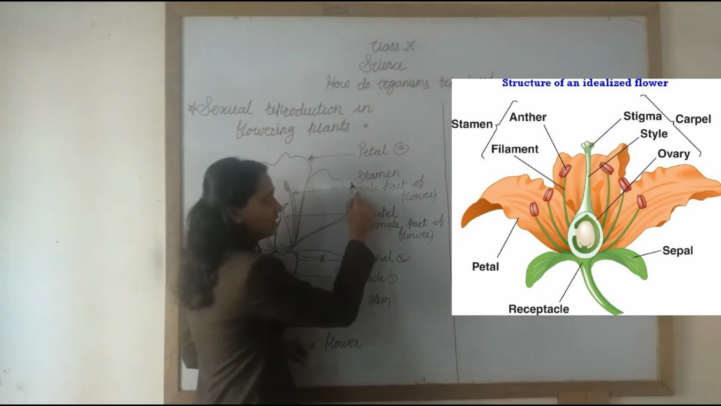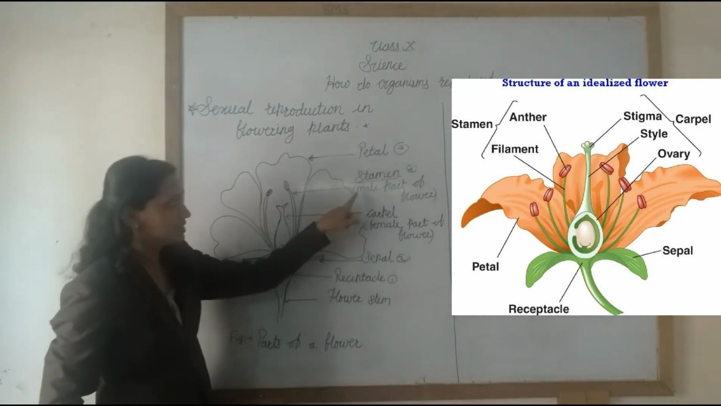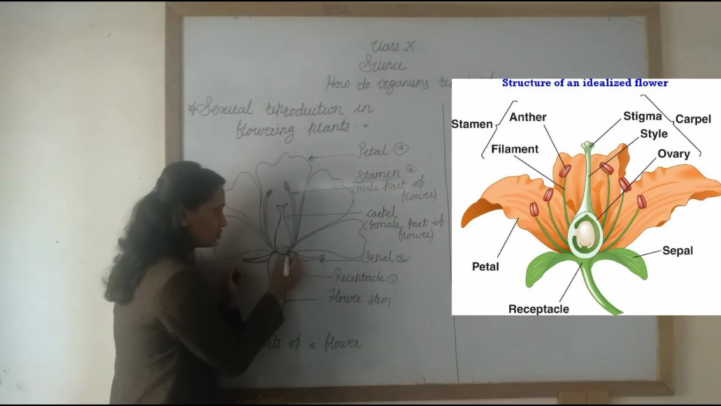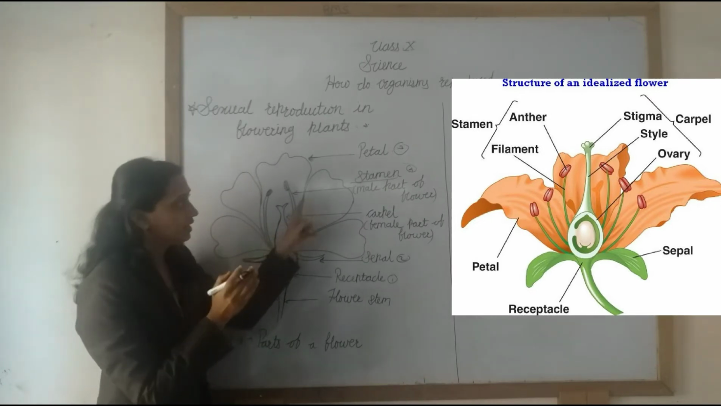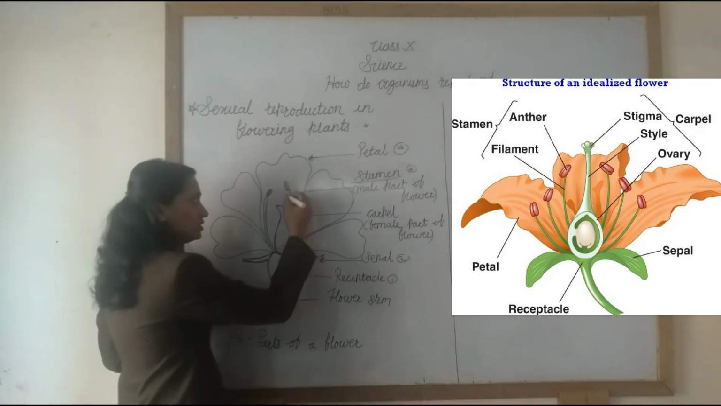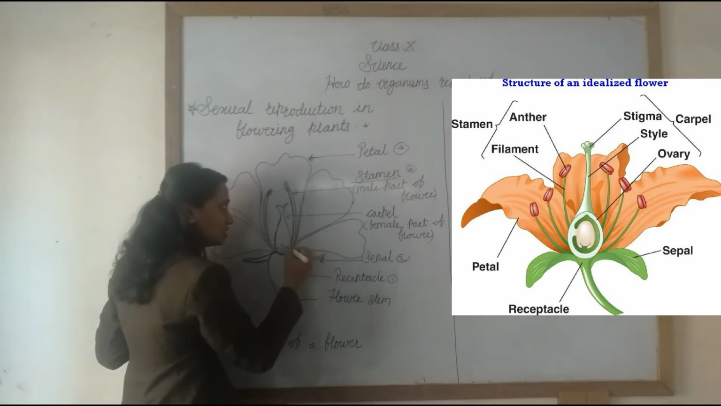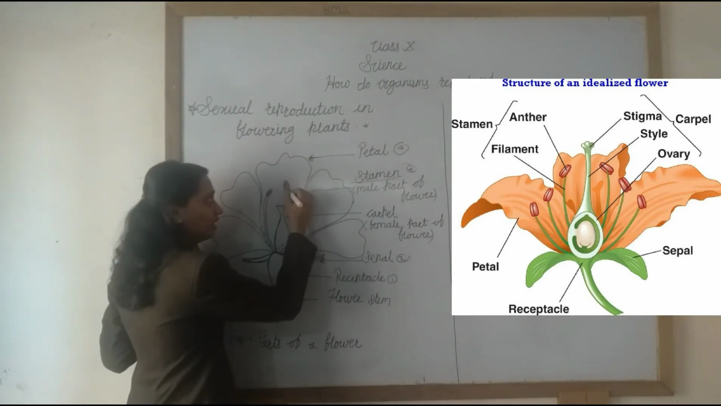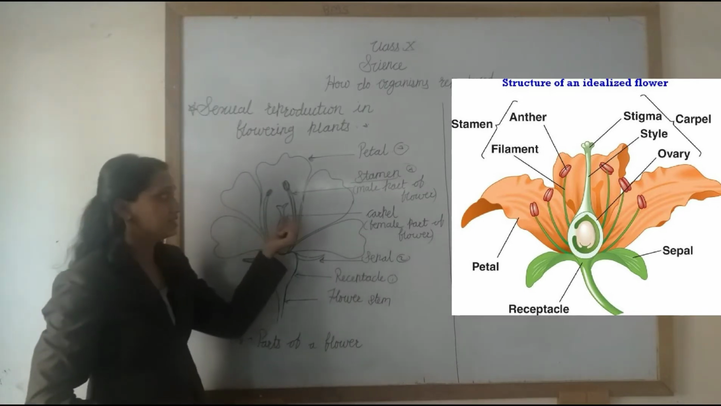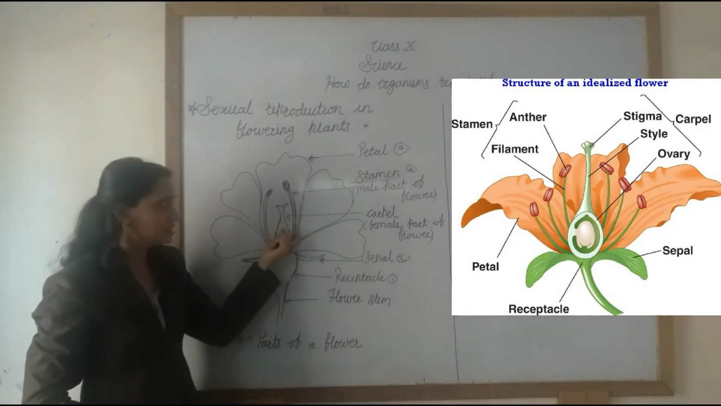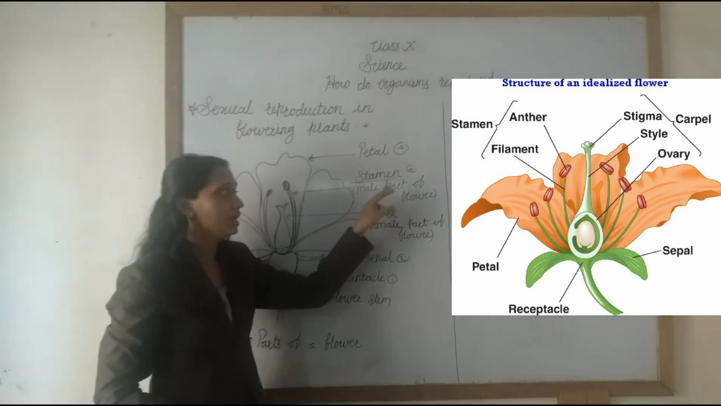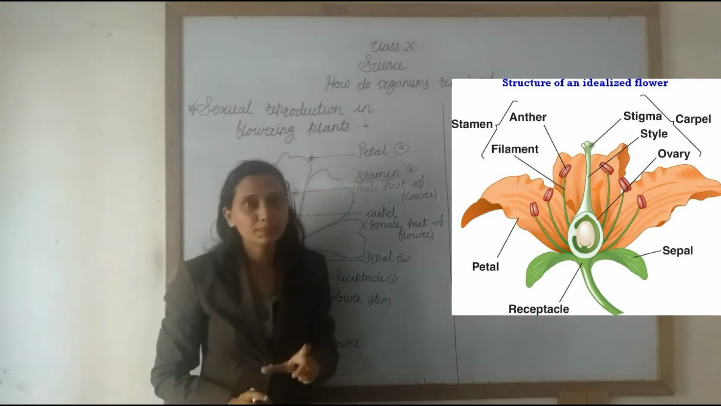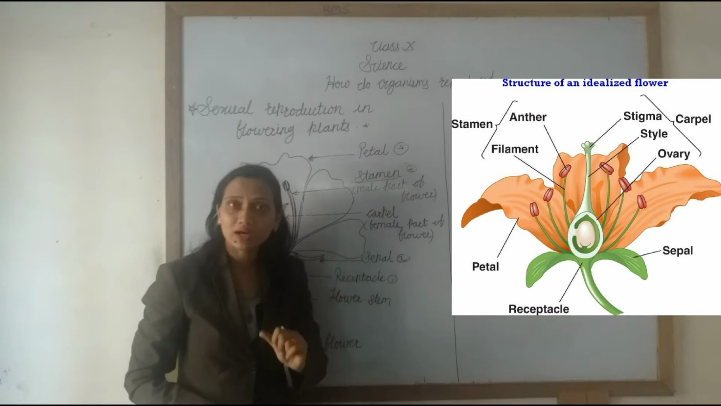Then the next part is the stamen. See here, the stamen: inside the petals, there is a ring-like structure. We see a stalk-like structure having a swollen top; that is a stamen. Now, what is the function of this stamen? The stamen is the male part of the flower. We know that the flower is the sexual part of the plant.